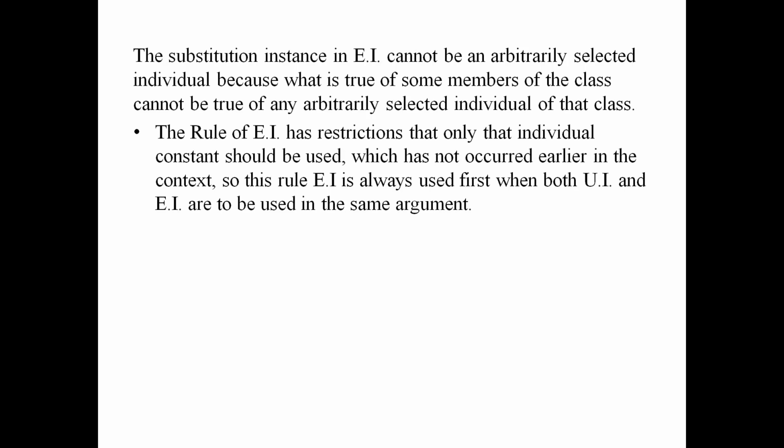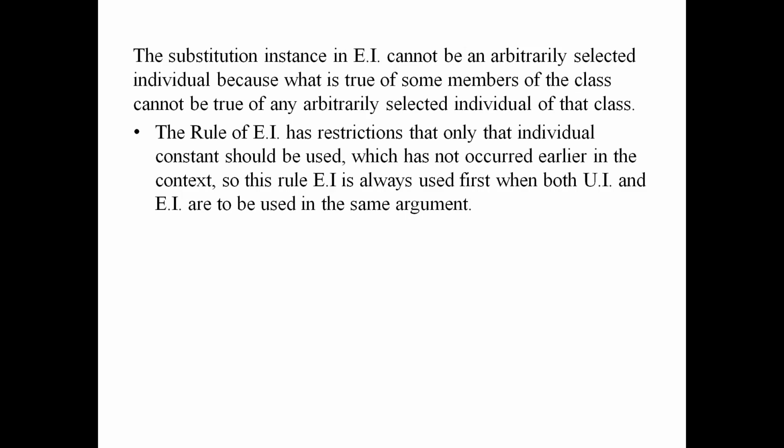The rule of EI has restrictions that only that individual constant should be used which has not occurred earlier in the context. So this rule EI is always used first when both UI and EI are to be used in the same argument. This has to be noted, that when EI and UI are to be used together in the same exercise, then you have to use EI first.